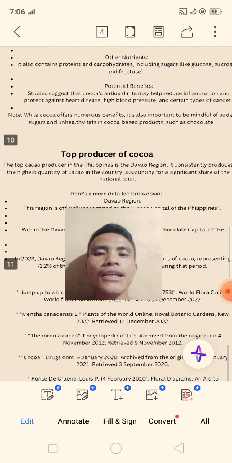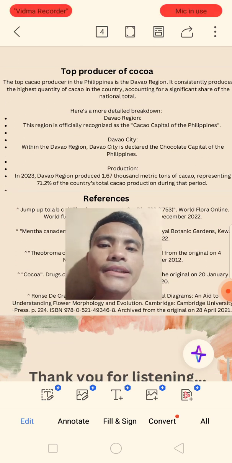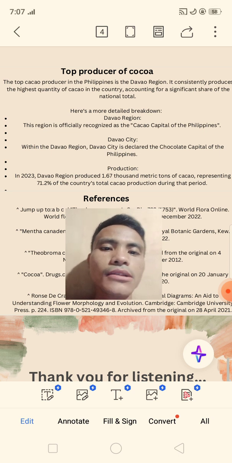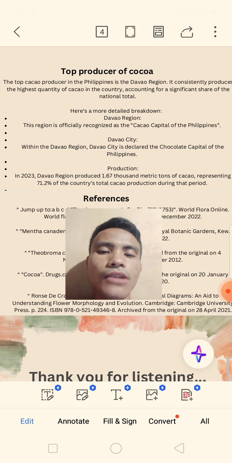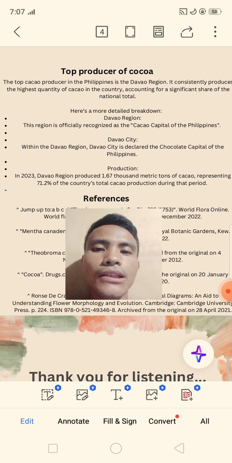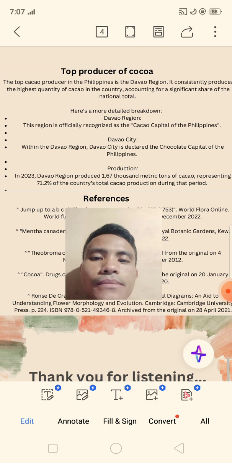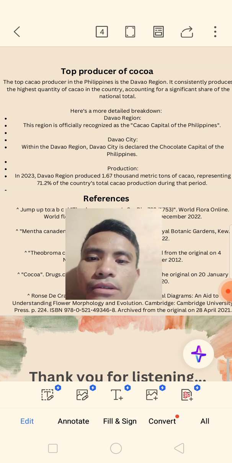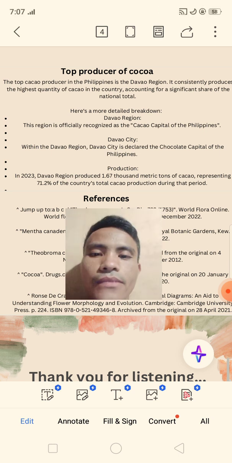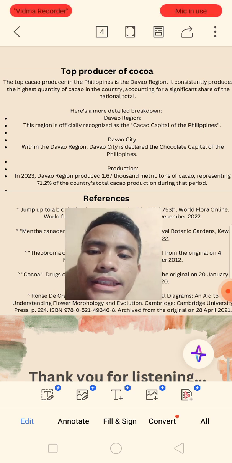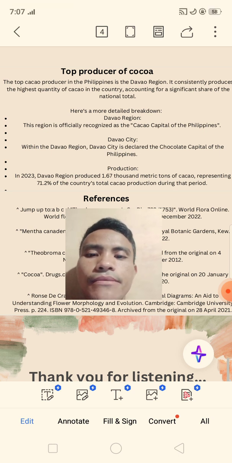So next, the top producer of cocoa. The top cacao producer in the Philippines is the Davao region. It consistently produces the highest quantity of cacao in the country, accounting for a significant share of the national total. Here's a more detailed breakdown. First, the Davao region. This region is especially recognized as the cacao capital of the Philippines. Then Davao City. Within the Davao region, Davao City is declared the chocolate capital of the Philippines.